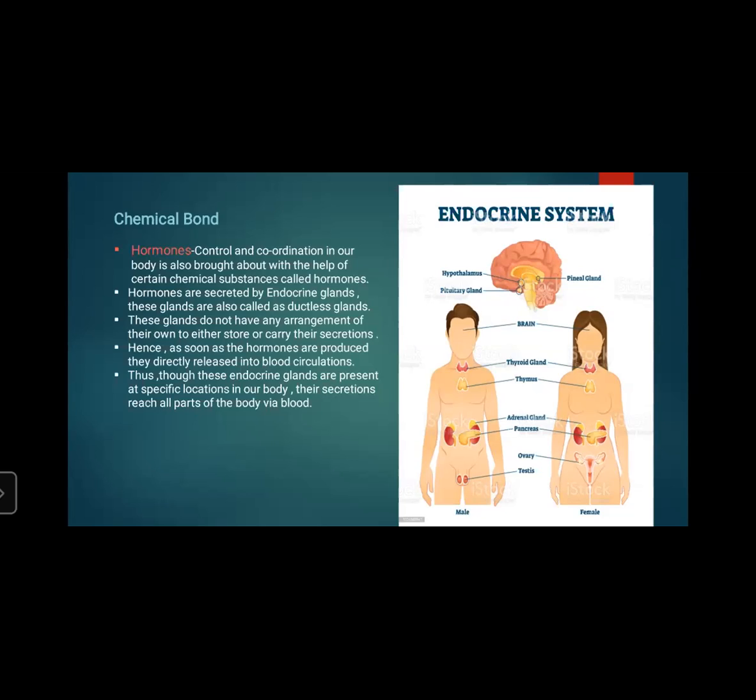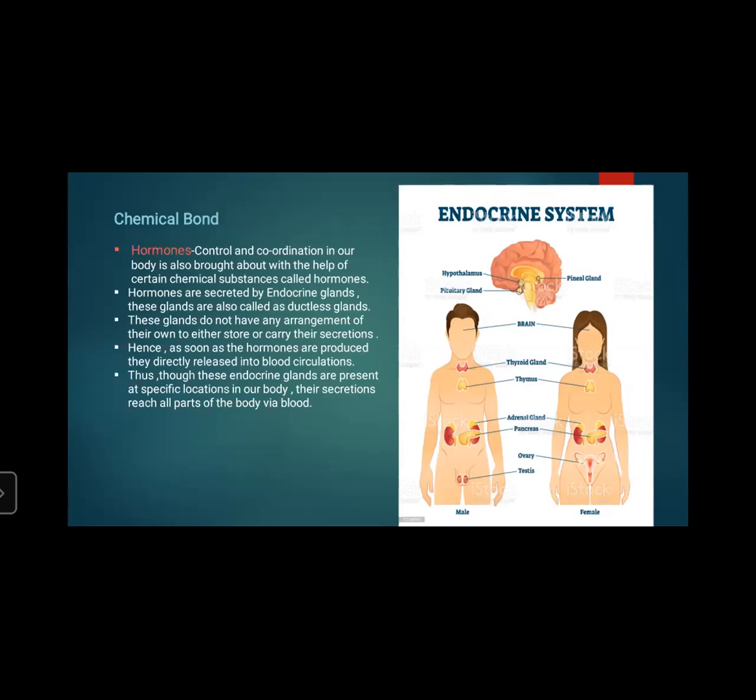You can see our endocrine system is shown in front of you. In the brain, the hypothalamus, pituitary gland, and pineal gland are shown. Then the thyroid gland, the thymus, adrenal gland, pancreas, ovaries, and testes. So these seven glands secrete the different hormones.